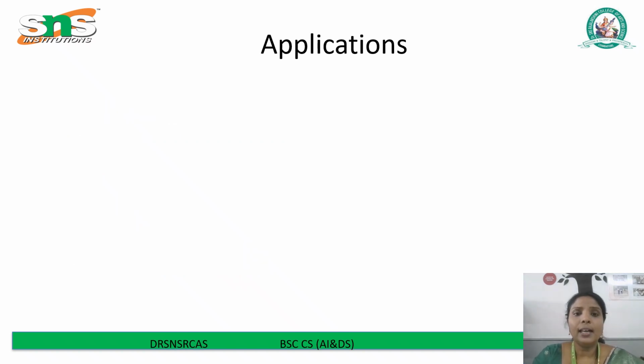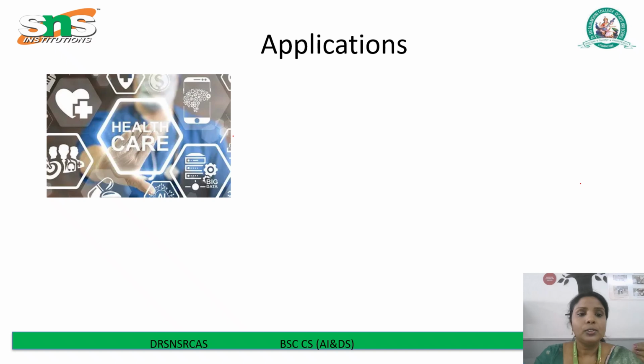Next, we see the applications of AI. These real-world examples will show you how AI is not just theory. It's already changing our lives every day. The first one is healthcare.